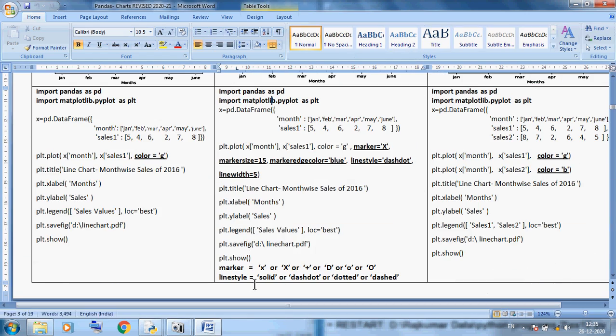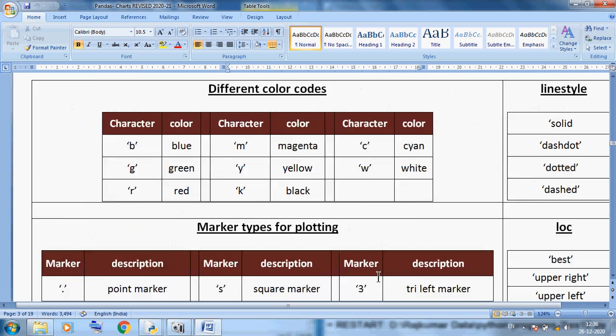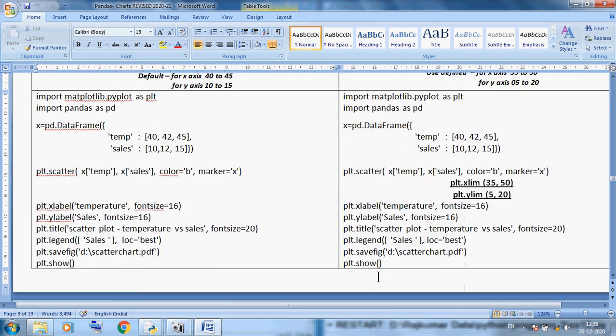You can see in marker we can use X, capital X, plus, D, and in line style we can use solid, dash dot, dotted, dashed. In our notes, at the last, you can see.